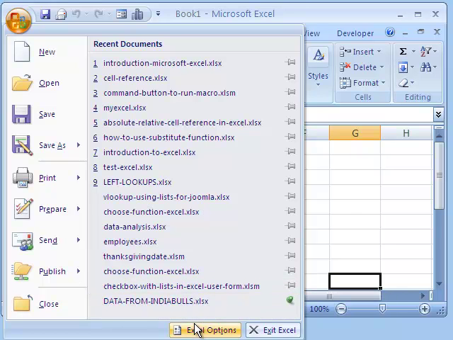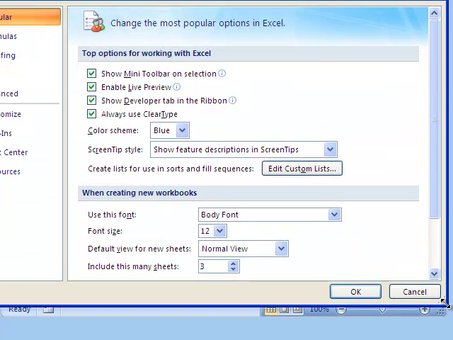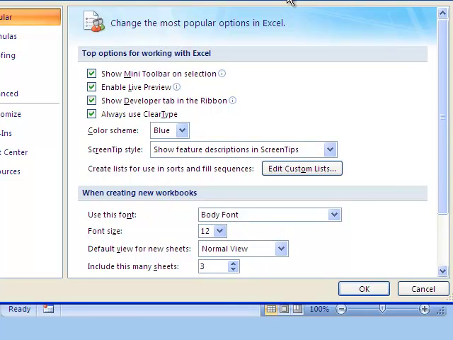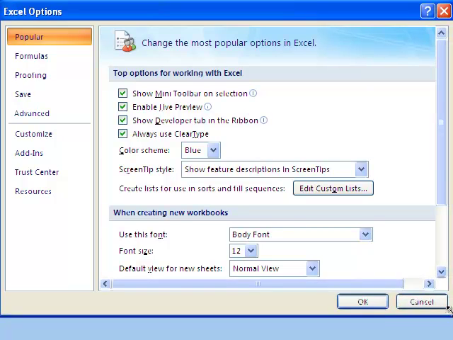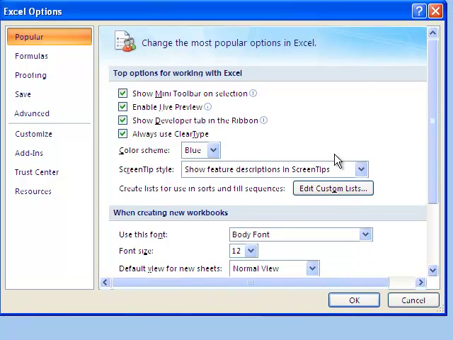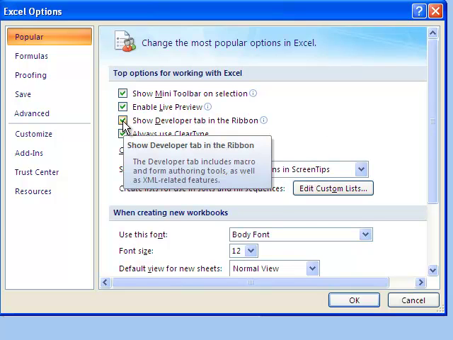Let's go to Excel options. Very interesting. So I'll reduce the size of this screen so that we can see it properly. So there you are. In the popular mode you can see which font size Excel uses. Then the developer tab, which is used for macros, is also shown. If it's not shown, then this would be unchecked.